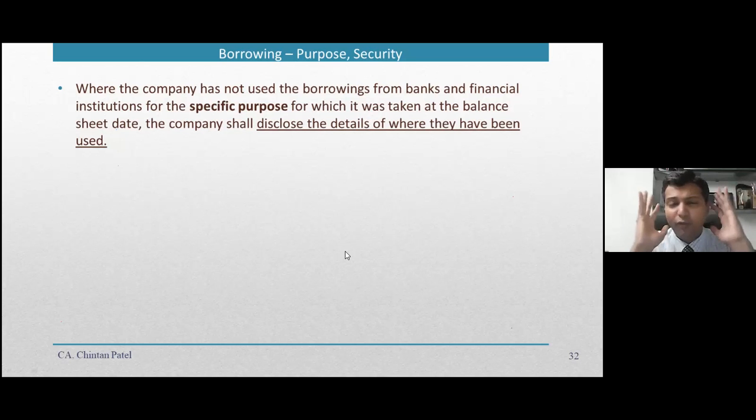So there are a lot of things where there is a question mark as far as the character of the company is concerned, a question mark as far as the integrity of the company is concerned, and they need to come out with the information where they don't comply, even though the purpose for which it has been given is different.